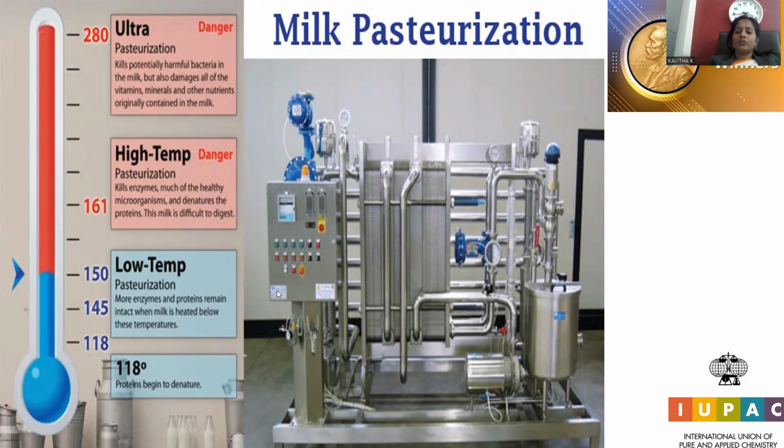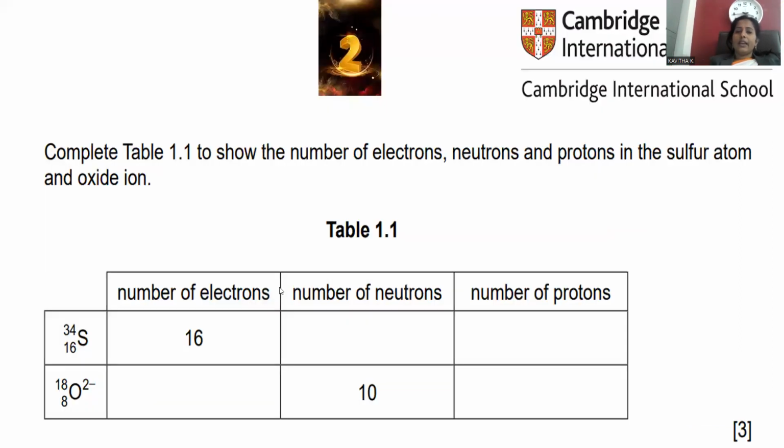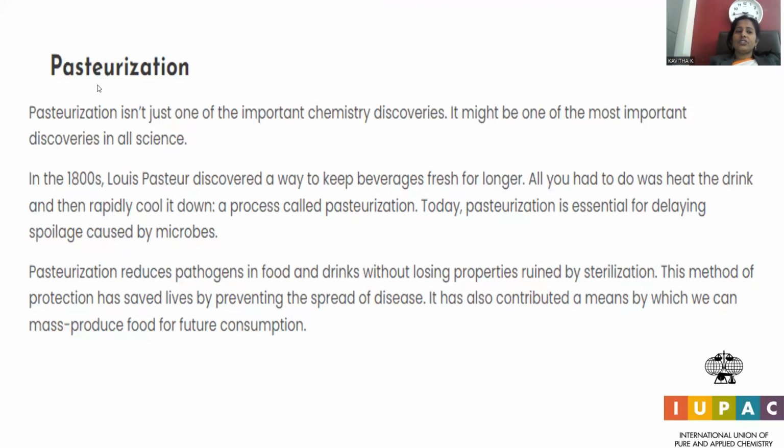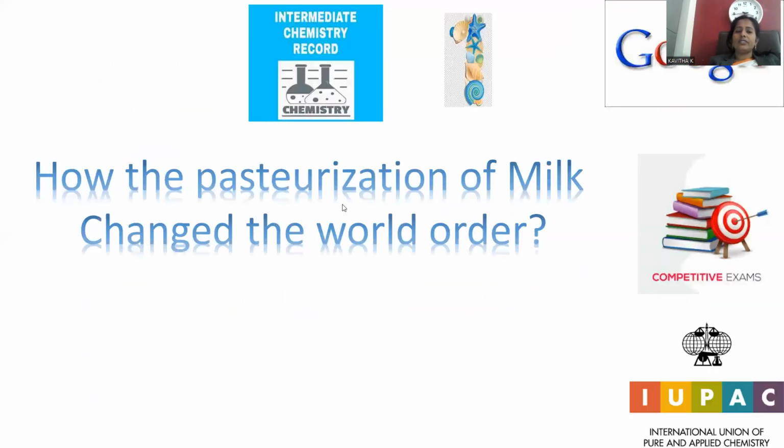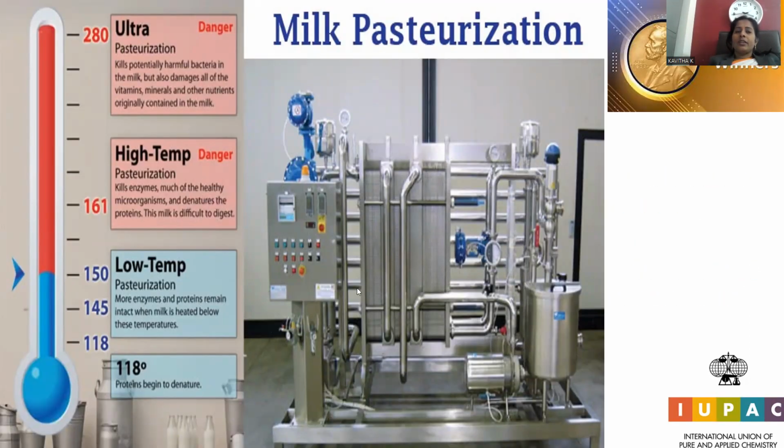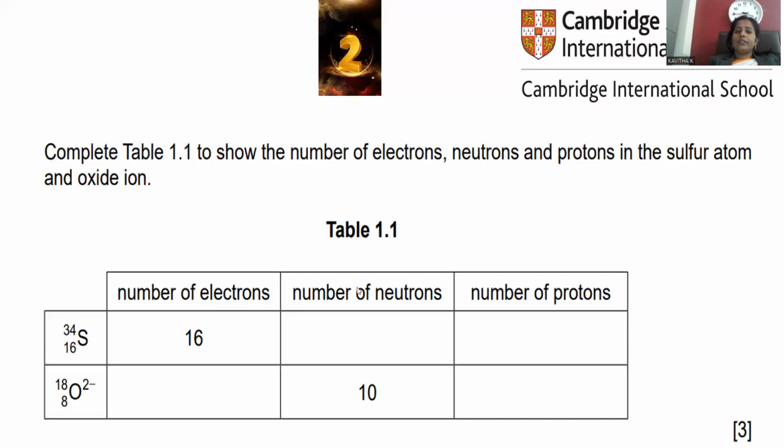This is the way the pasteurization process is carried out, and this invention in the food industry entirely changed the availability and production of milk as well. Next, we enter question number 2, collected from Cambridge Assessment International Education.